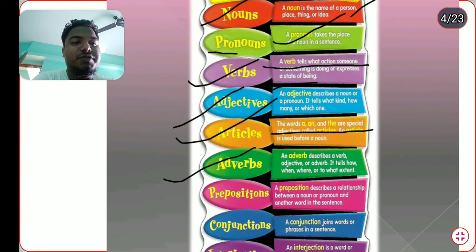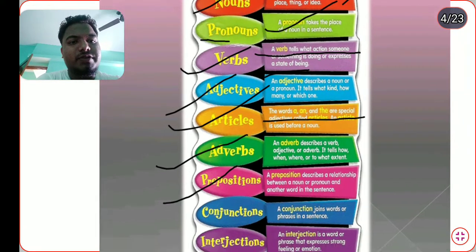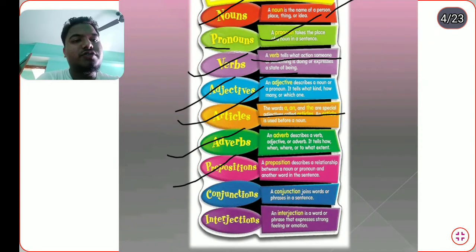Another thing is the preposition. A preposition describes a relationship between a noun or pronoun and other words in a sentence. Okay, you can also remember this. Conjunction. A conjunction joins words or phrases in a sentence.